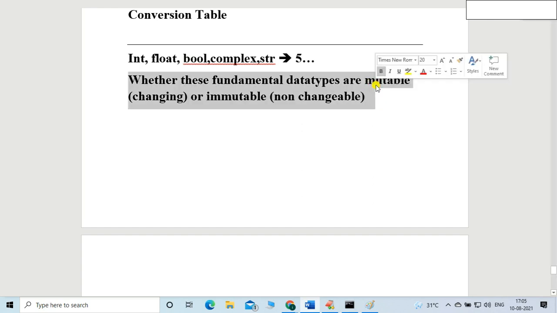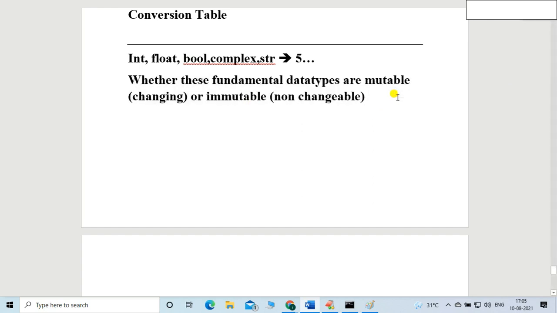So the mutable and immutable concept I want to discuss with you, friends. Very important concept. Without this concept, you can forget Python, right? This concept is the most important concept. So let me tell you what exactly mutable is and what exactly immutable is. I want to comment one sentence.